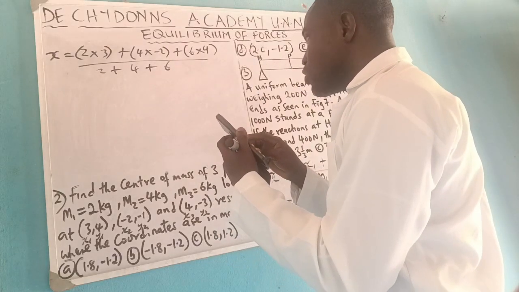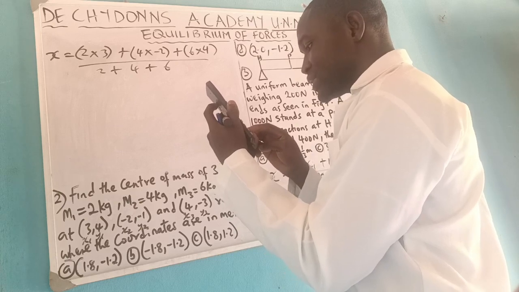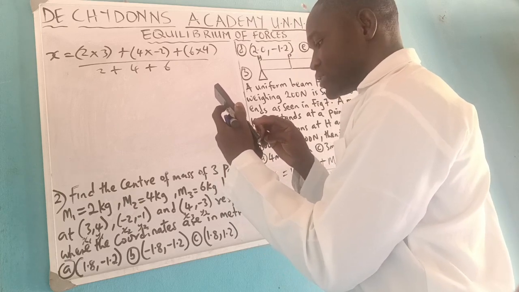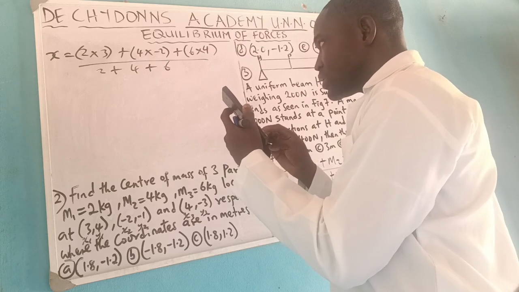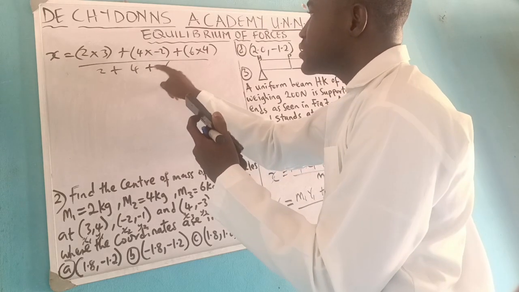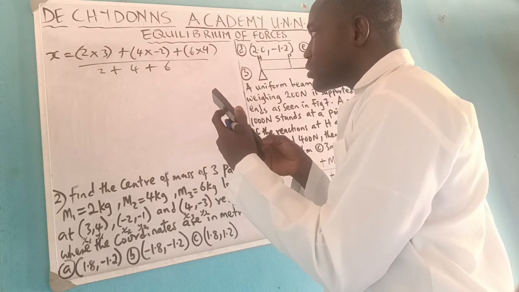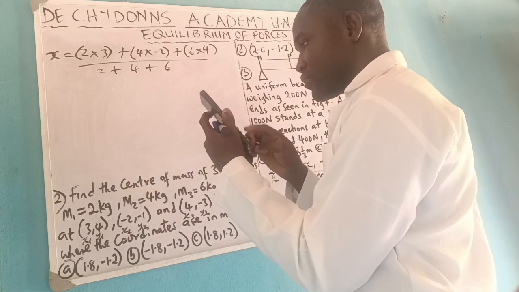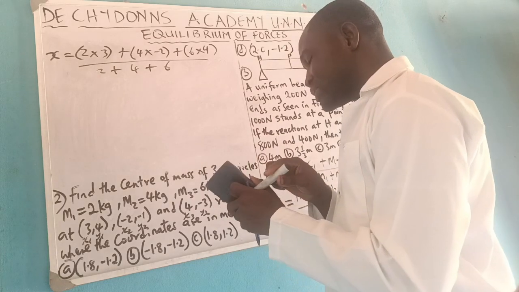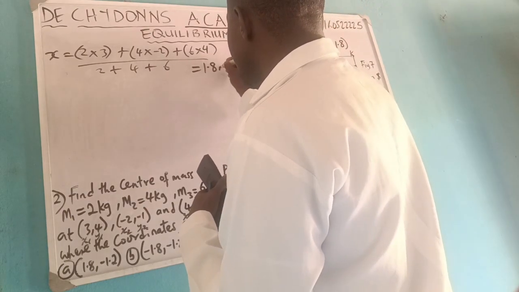And so when you finish it, you now say 6 minus 8 plus 24 divided by 12. That is 1.8. So this gives you 1.8 meter.